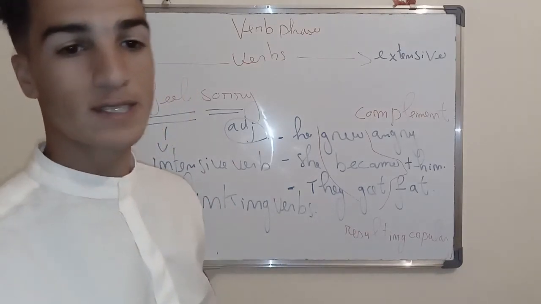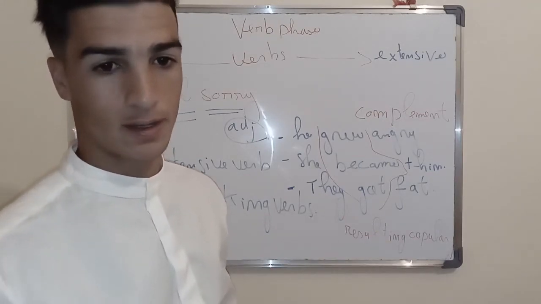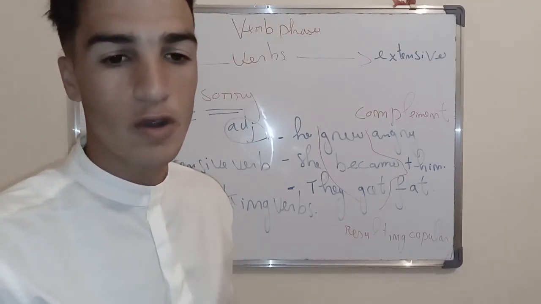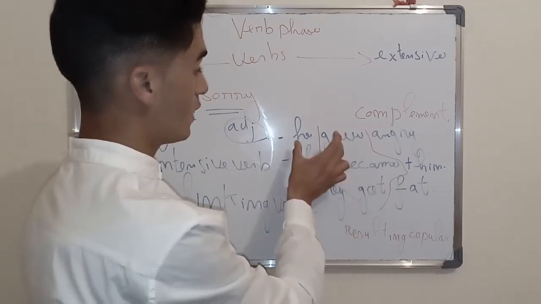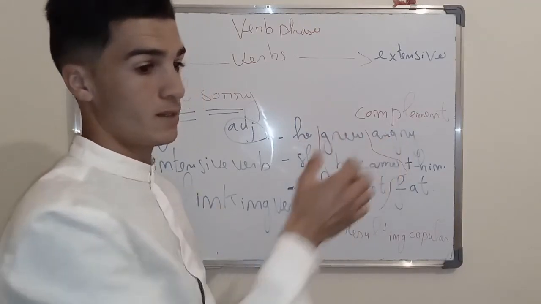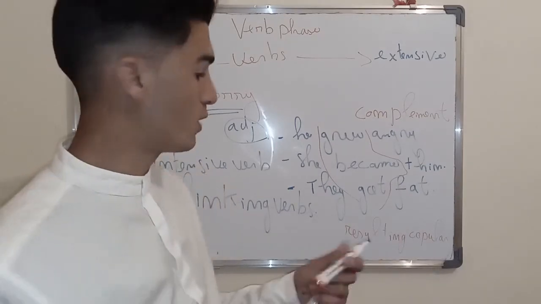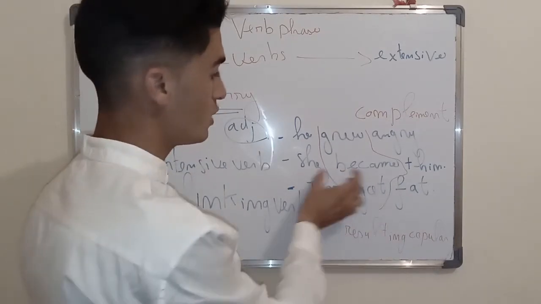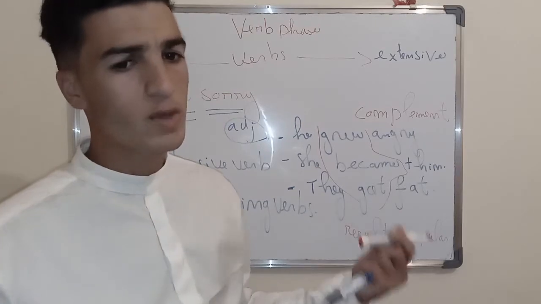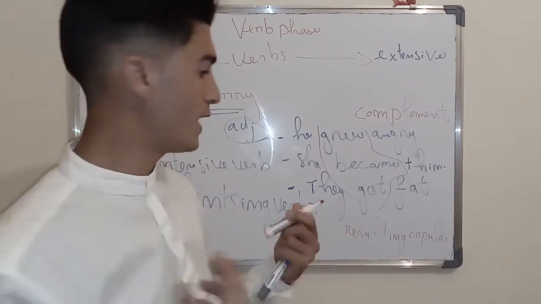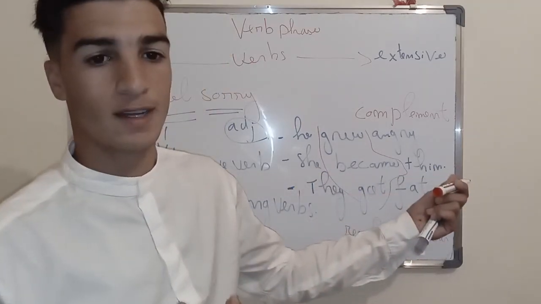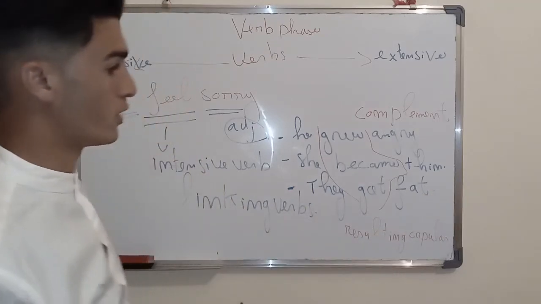We call them resulting because they result in something. There is some kind of growth or development. He grew angry, there is a growth of anger there. That's why we call them resulting. She became thin. She was not thin before, but now she became thin. That's the point there.